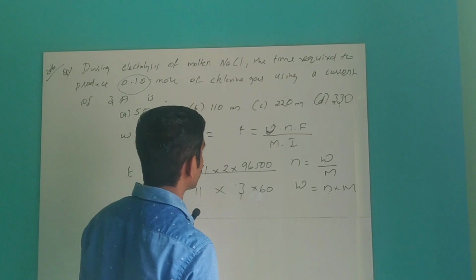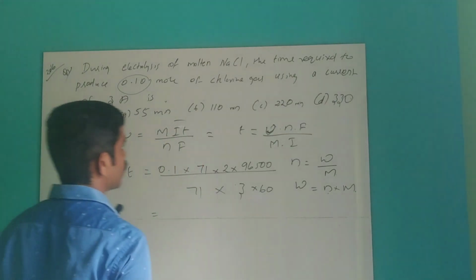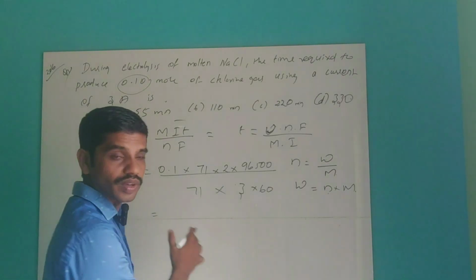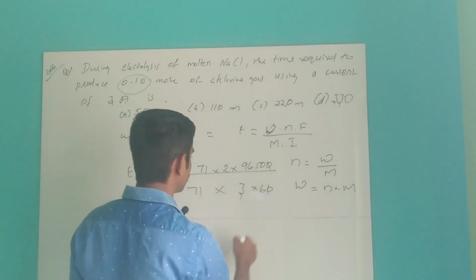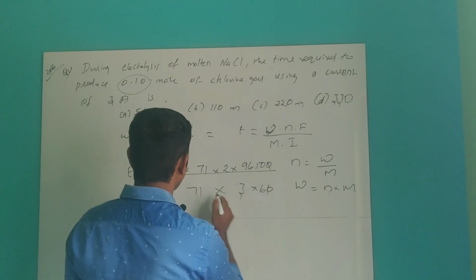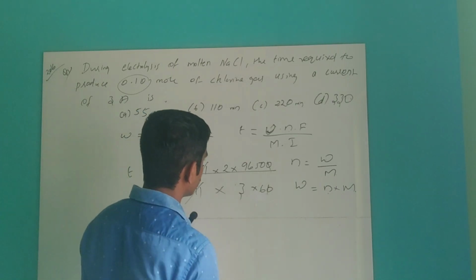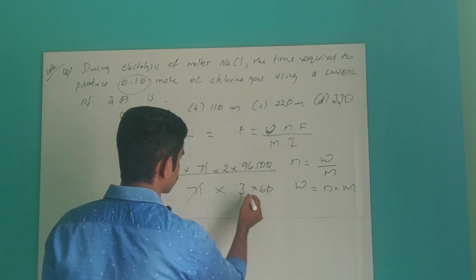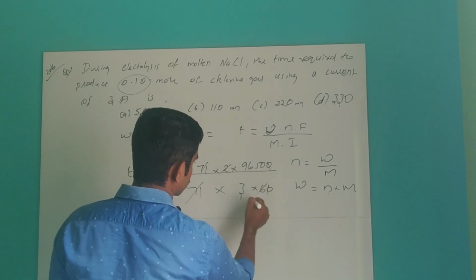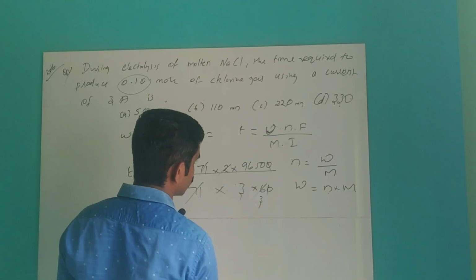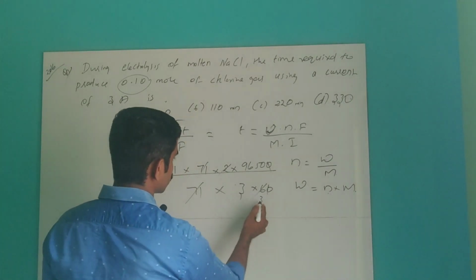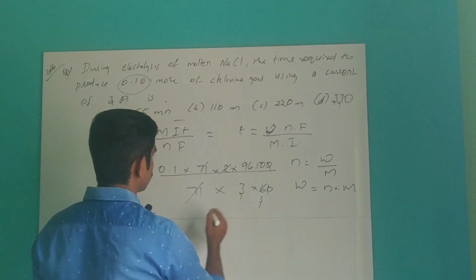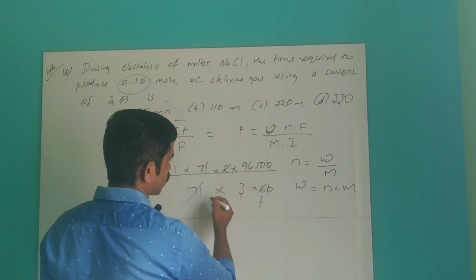When you are doing this problem, simply we can cancel the 0, and 71, 71 you can cancel. Here 2 and 6, 3 will come, so 3 into 3 is 9. So 9 will come, 9 by 9650.